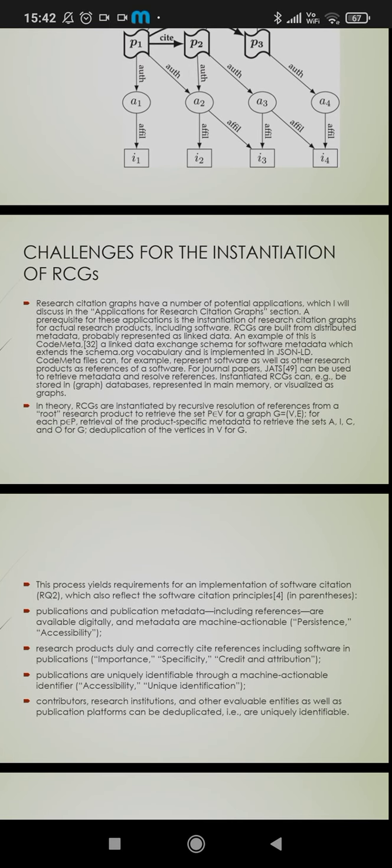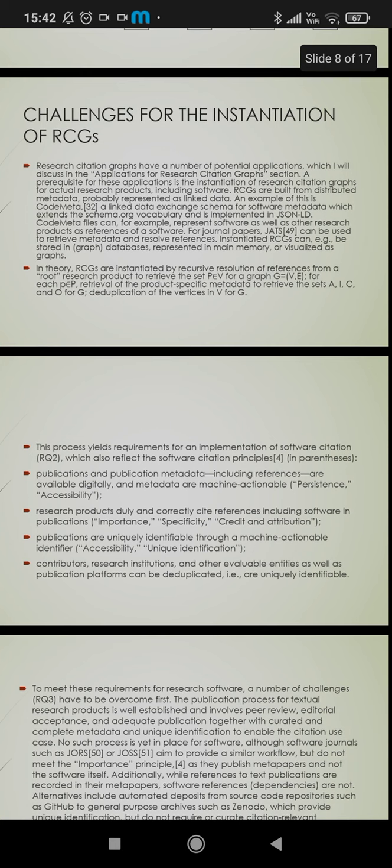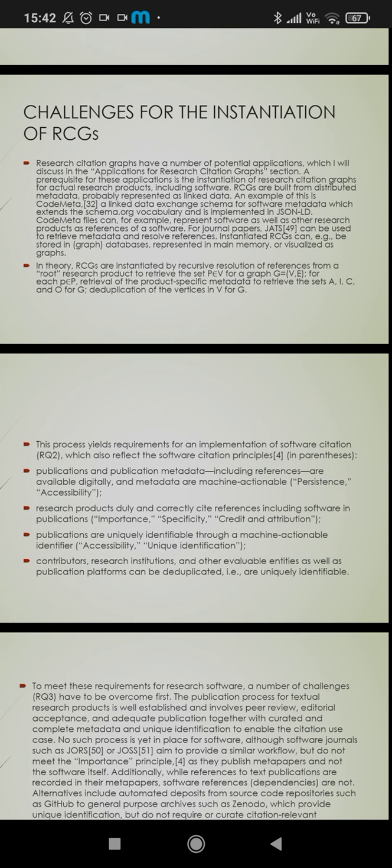Challenges for the implementation of RCGs. This process yields requirements for an implementation of software citation, which also reflect the software citation principles. Publications and publication metadata, including references, are available digitally and metadata are machine actionable.